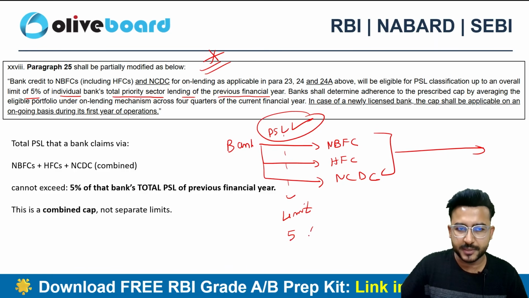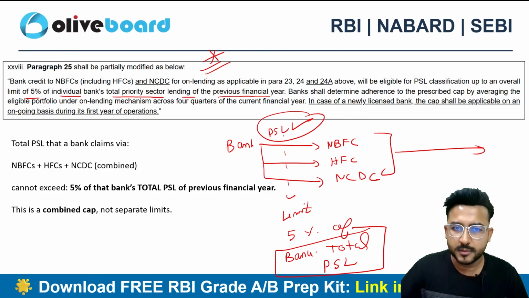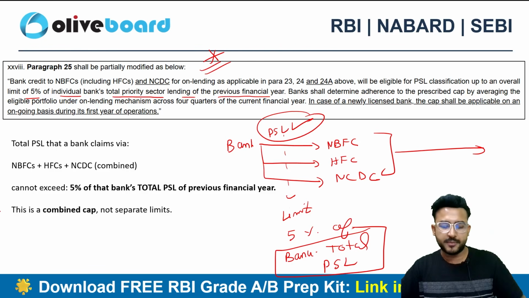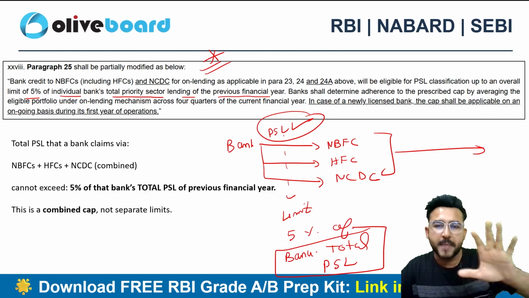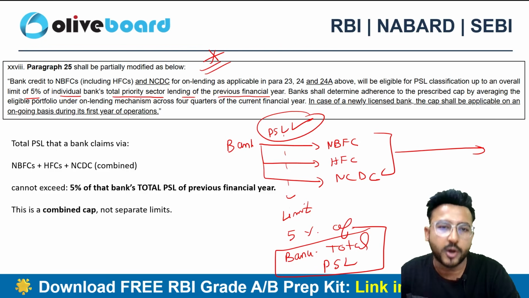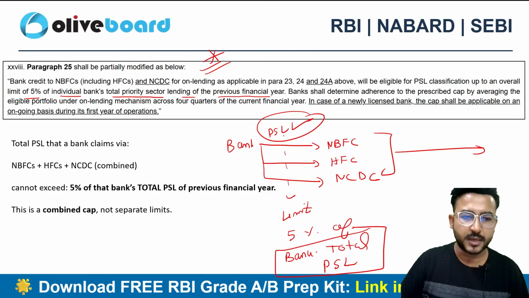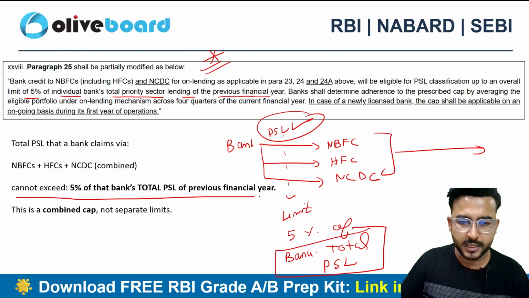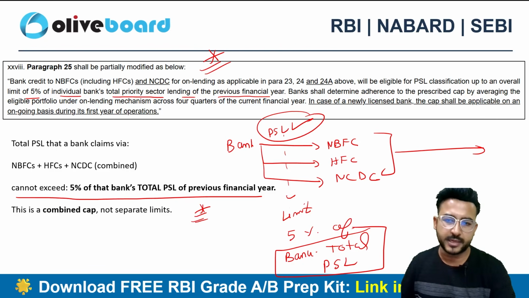The limit is 5% of the bank's total PSL, whatever the total PSL was based on the last financial year. Maximum 5% you can give on an on-lending basis to NBFC, HFC and NCDC. That is the limit. So this limit can definitely come in your examination directly. This is a combined cap, no separate cap is available.